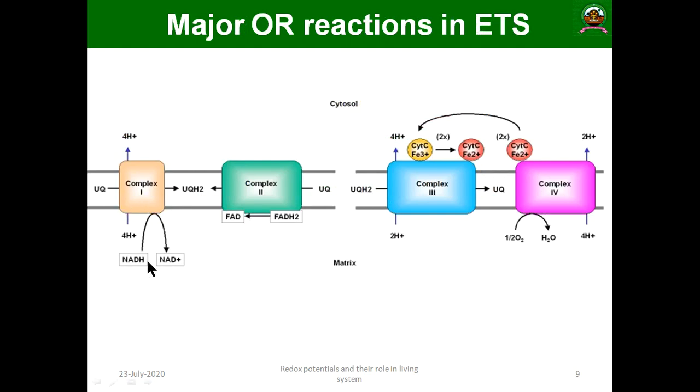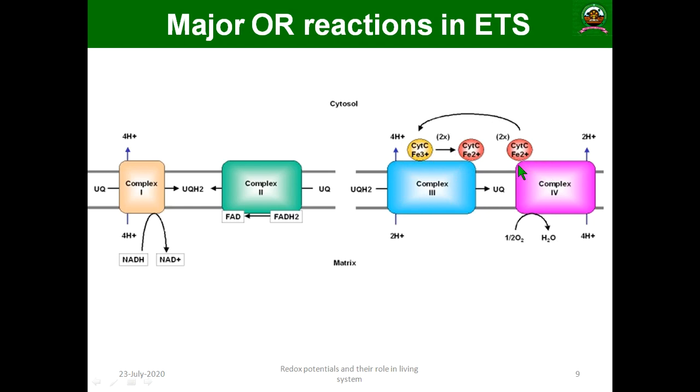This is what I told: complex 1, NADH is the electron donor that will convert into NAD plus. Then complex 2, FADH2 is converted into FAD. And complex 3, the electrons go to cytochrome C, so it's Fe3 plus to Fe2 plus.